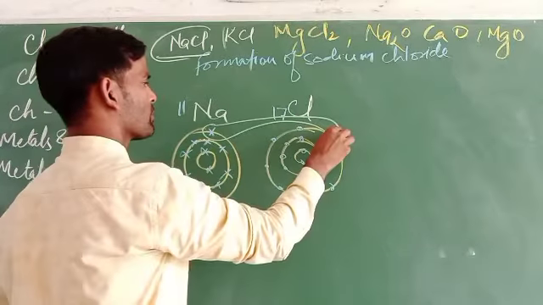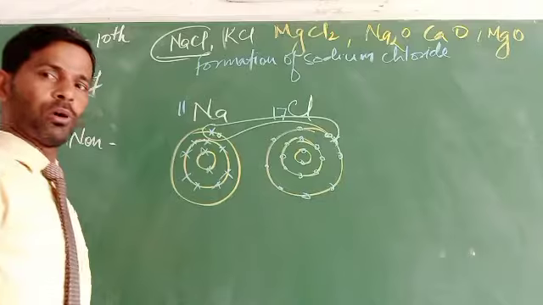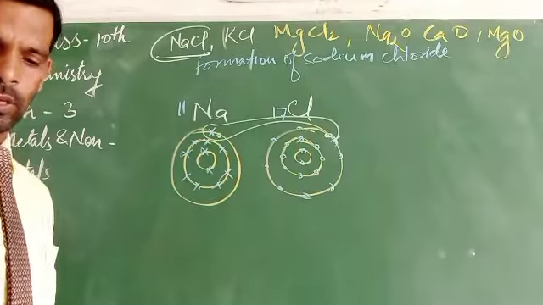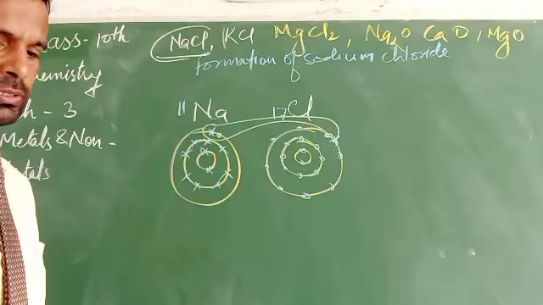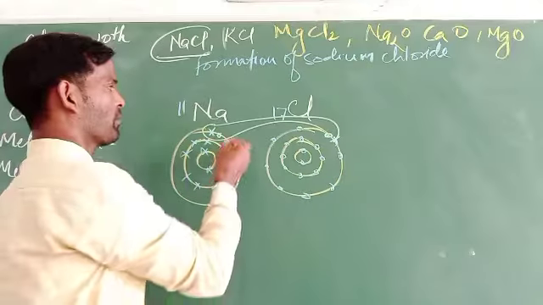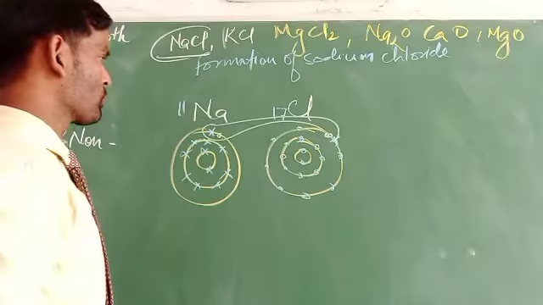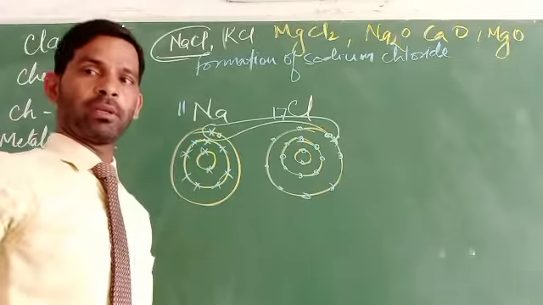So these 1 and 7 electrons are interchanged or shared, due to which there can be a transfer of electrons.